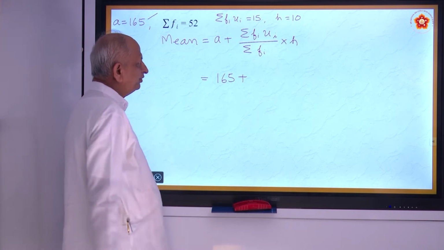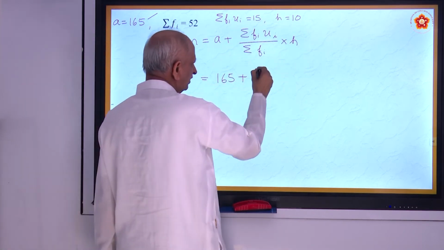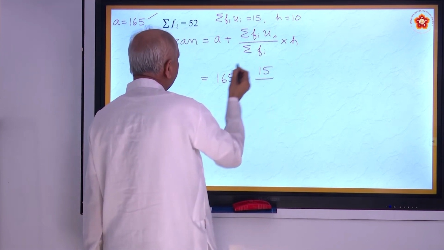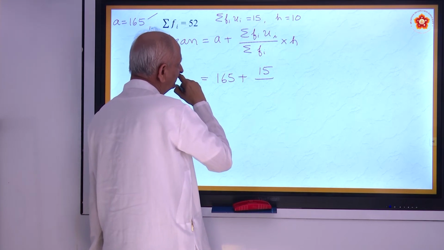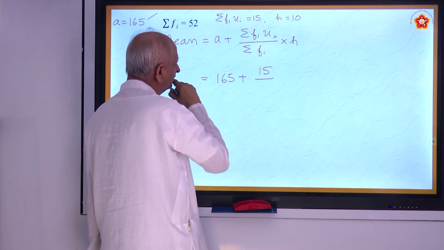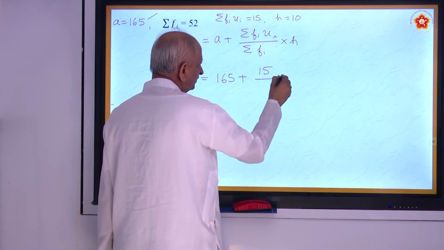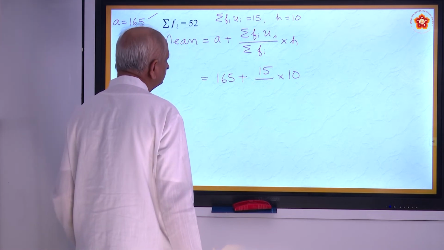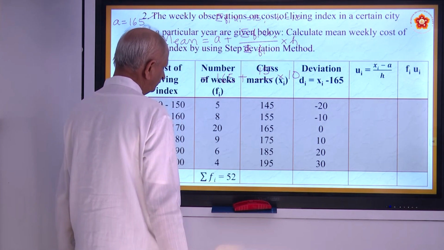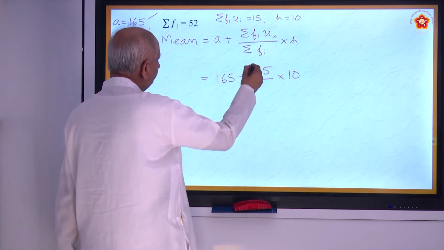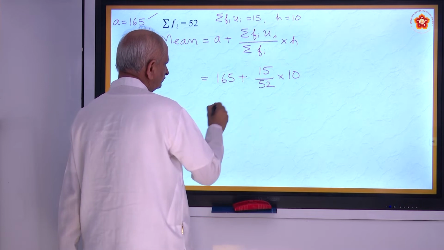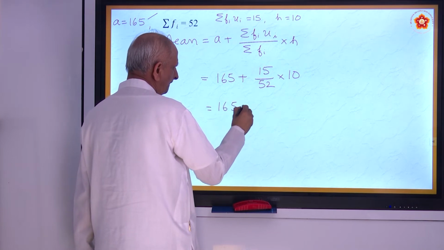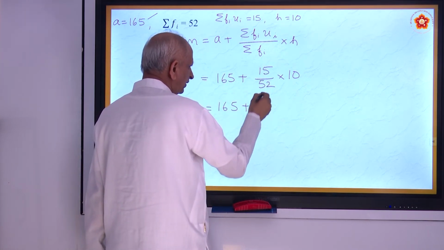And what is sigma Fi into Ui? That we have done just now, it is 15. And what is sigma Fi? Sigma Fi means nothing but the sum of frequencies. Size is 10, is it not? This is 52. So it will be equal to 165 plus 150 by 52.